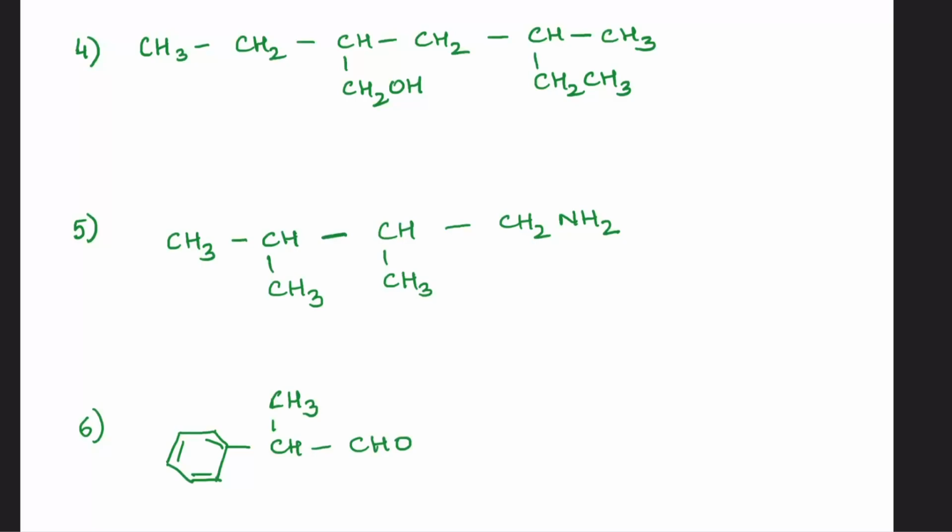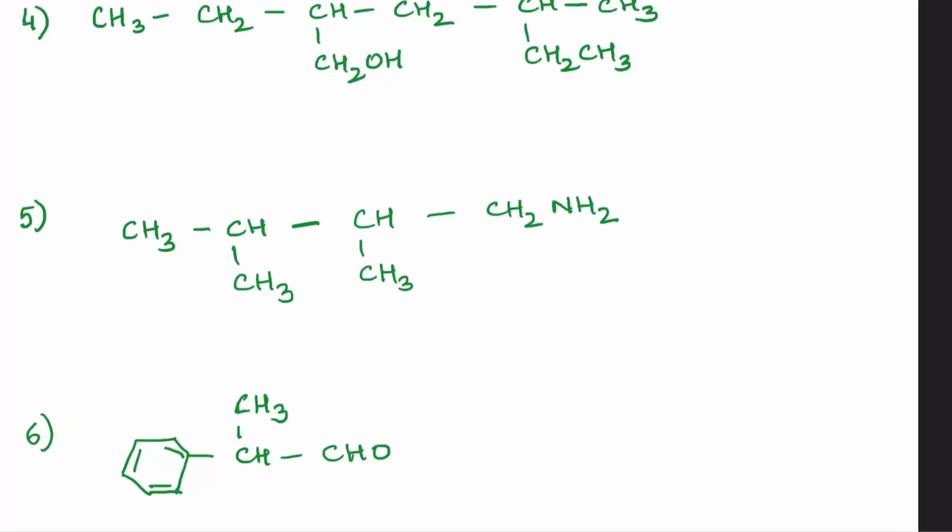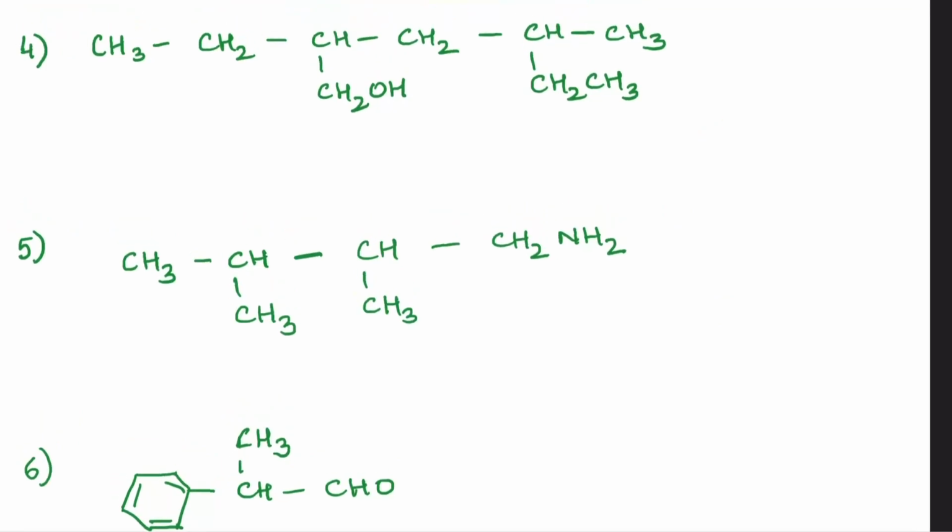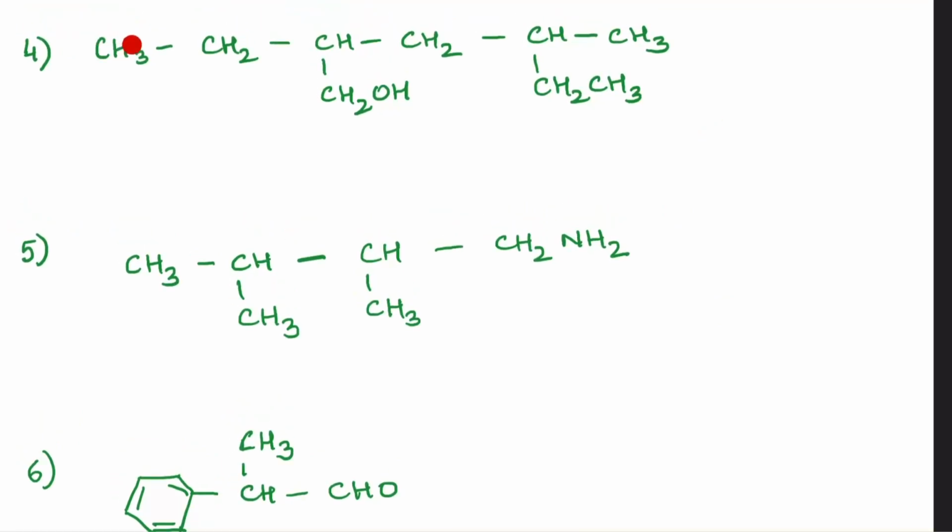Structure number 4. In case you want me to tell you how many carbon atoms, because some students may be doing it on the small screen, so they find it a little problem to count the number of carbons, I'll give you the count of the carbon here. So it's 1, 2, 3, 4, 5, and 6. Okay, so the long chain has 6 carbon.